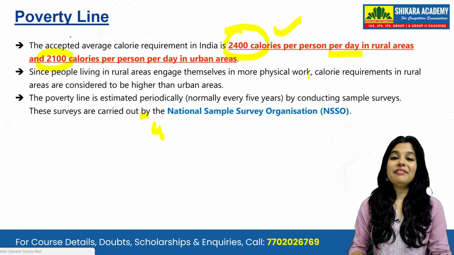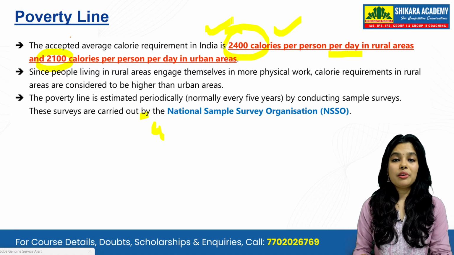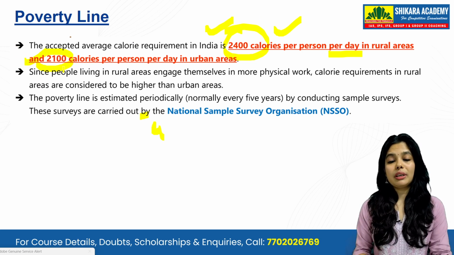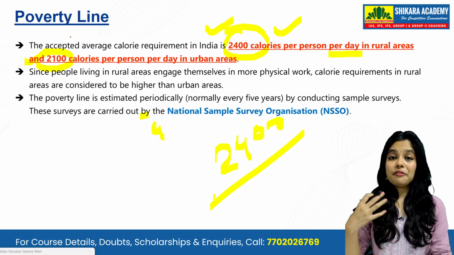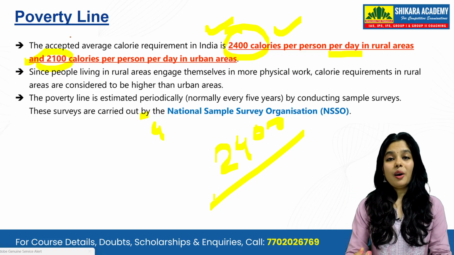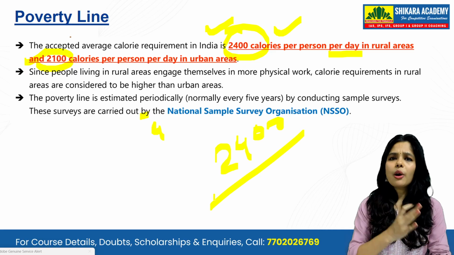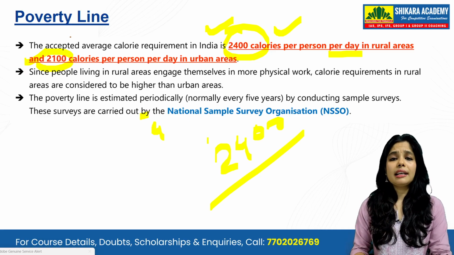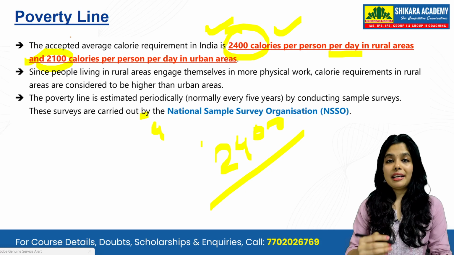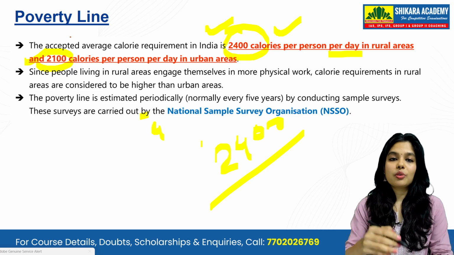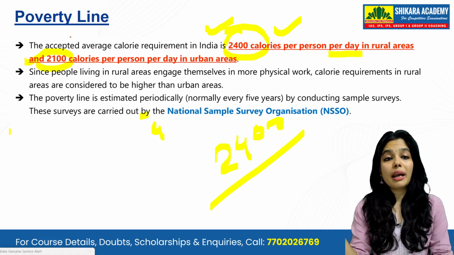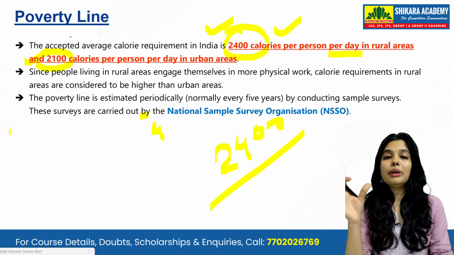So the minimum calorie requirement in rural areas is 2400, and in urban areas it is 2100. Yes, in village areas we have 2400 calories because in village areas a lot of physical activity is done, and because of physical activity the calorie intake in village areas is considered to be higher. It is 2400 in rural areas, and 2100 calories per person per day in urban areas.